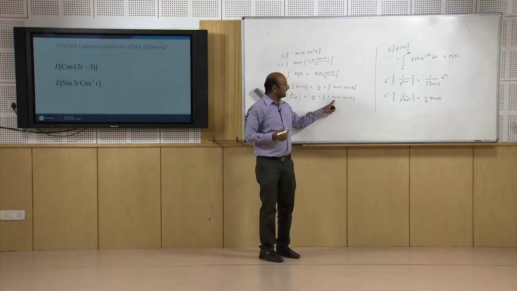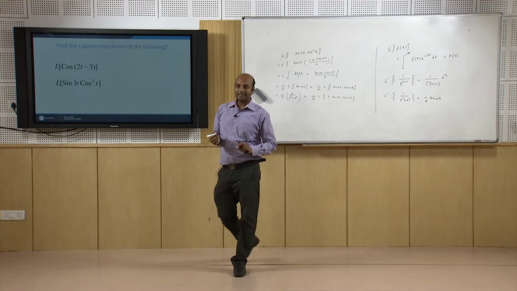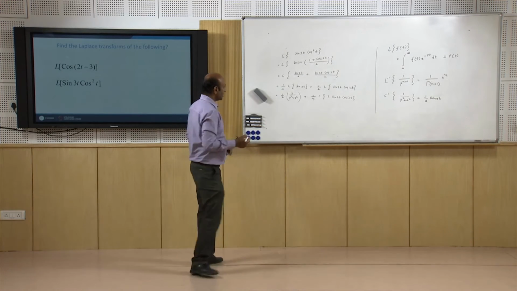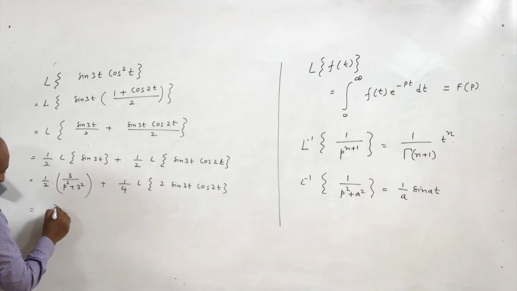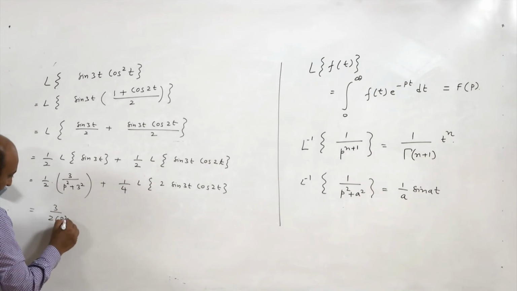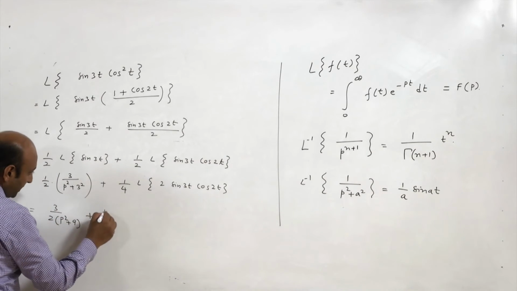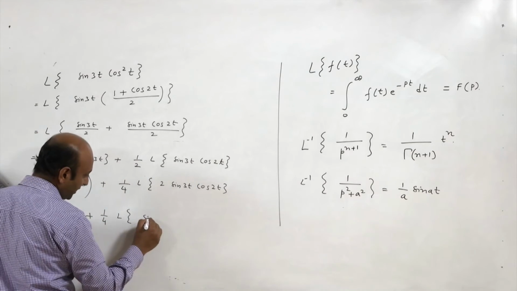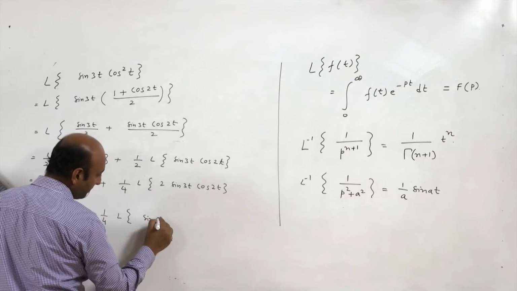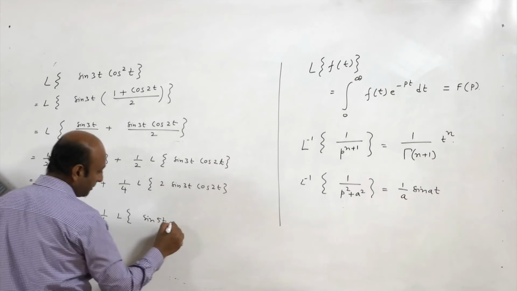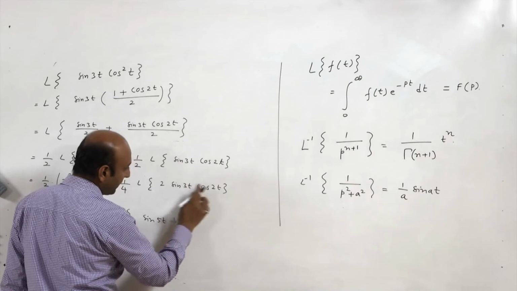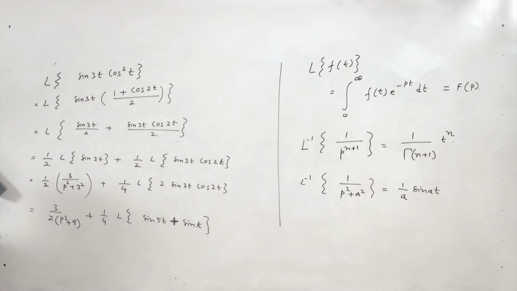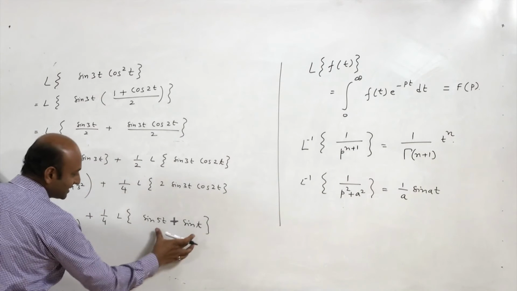Now 2 sin a cos b, we know that it is equal to sin(a plus b) plus sin(a minus b). So it is 3 by 2 times 1 upon p square plus 9, plus 1 by 4 times Laplace of sin 5t plus sin t, because 3t plus 2t is 5t and 3t minus 2t is t. So now we can find out the Laplace of this expression.